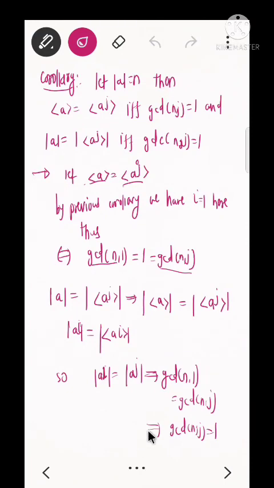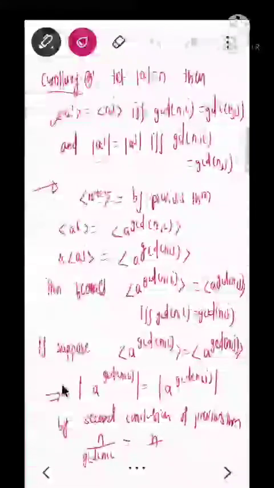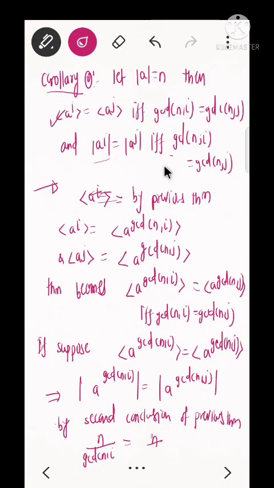Okay, so if we consider this Q implies P, that is gcd of nj equal to 1, so gcd of nj is equal to 1, which is equal to gcd of n1. So gcd of nj equals gcd of n1. So from the second part of the previous corollary, it will imply the order of a to the power i, with i equal to 1, is equal to the order of a to the power j. So this reverse implication also holds. Okay, so we have used the second part.